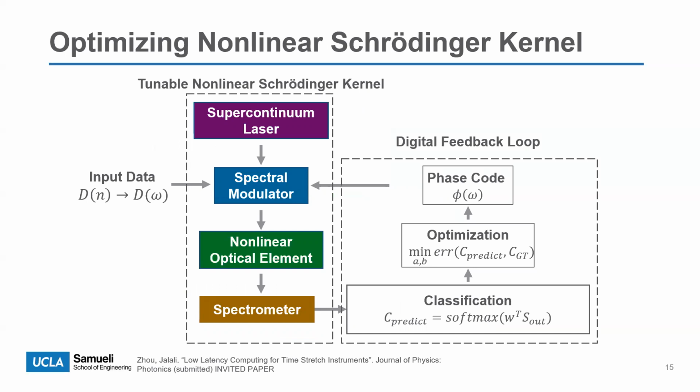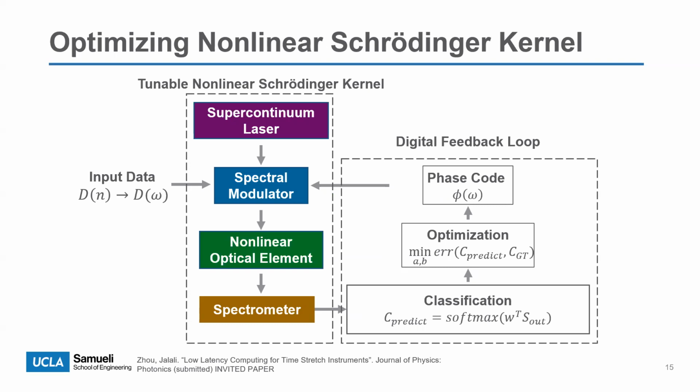The updated system has two parts, the tunable nonlinear Schrodinger kernel and the digital feedback loop. The tunable kernel is basically the same as the previous one: a supercontinuum laser, spectral modulator, nonlinear optical element, and spectrometer. The only difference is during spectral modulation, when the data is amplitude modulated onto the spectrum, a code is phase modulated on it as well.